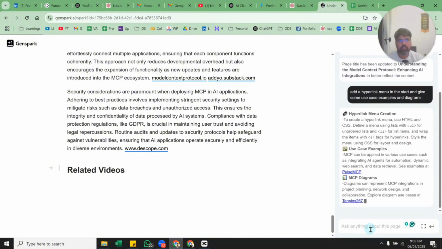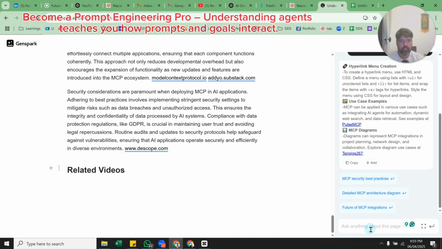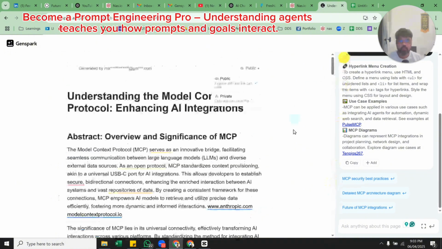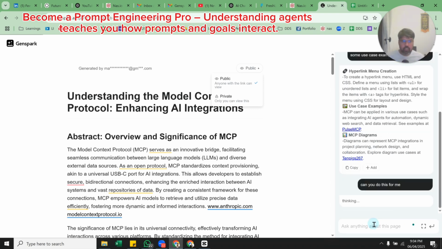So now it is doing this to create hyperlinks, define a menu using UL. I think it is not directly able to do that. It's not smart enough to do that as of now, but it is giving you the steps on how to do it, right? I will just say, can you do this for me? Let us see what is the response for this.